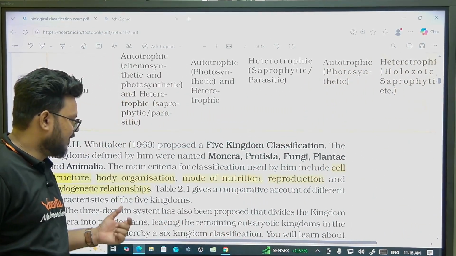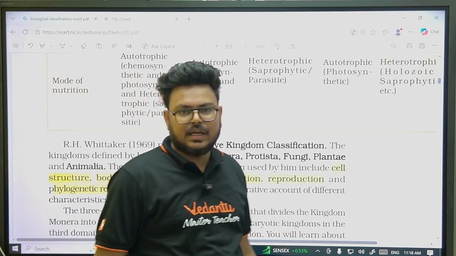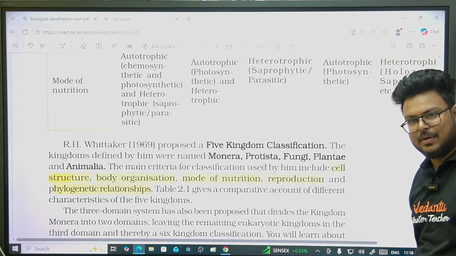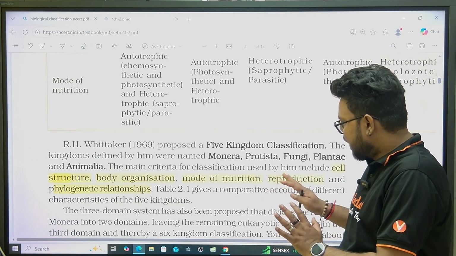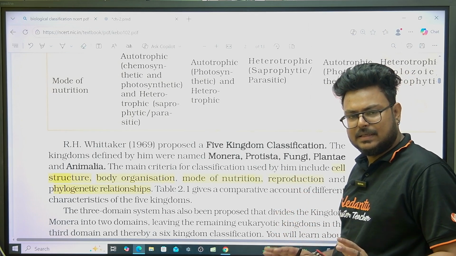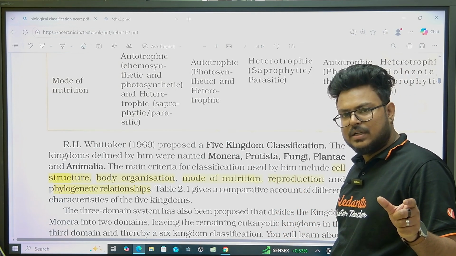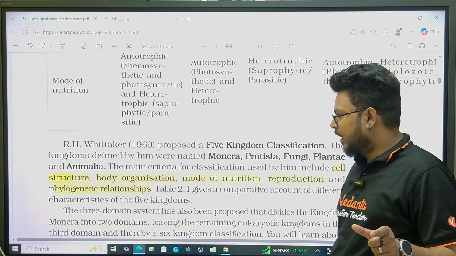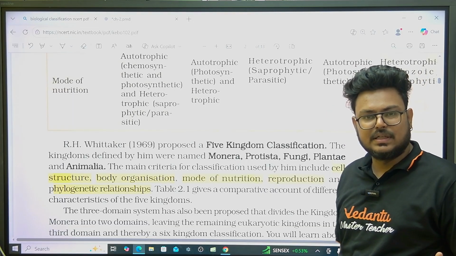So we have to be very specific. When we say cell structure, we are talking about prokaryotes and eukaryotes. When we talk about body organization, we are talking about unicellular or multicellular. Everything classifies into these basic parts. First, Monera includes prokaryotes, that is cell structure. Body organization, Monera also includes unicellular.